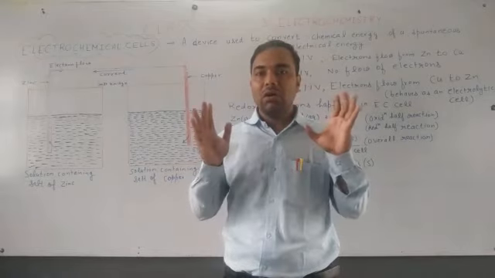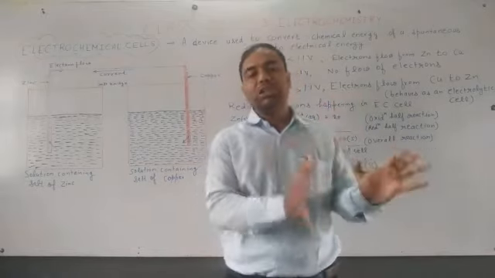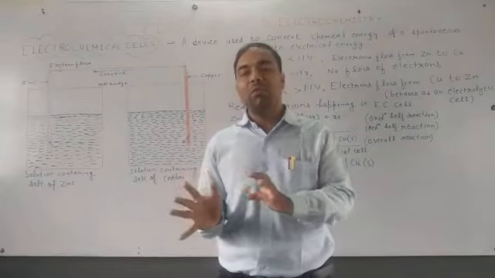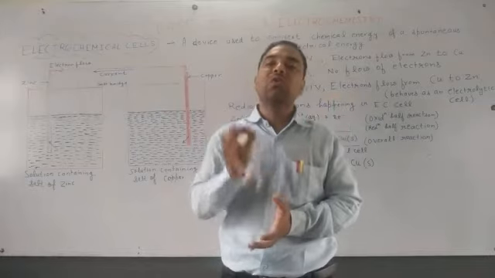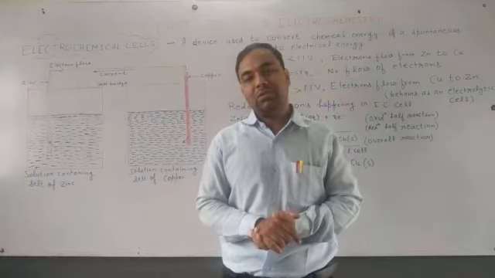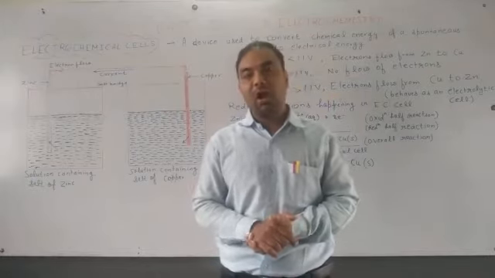Combined, oxidation and reduction show the process of redox. How does it happen?